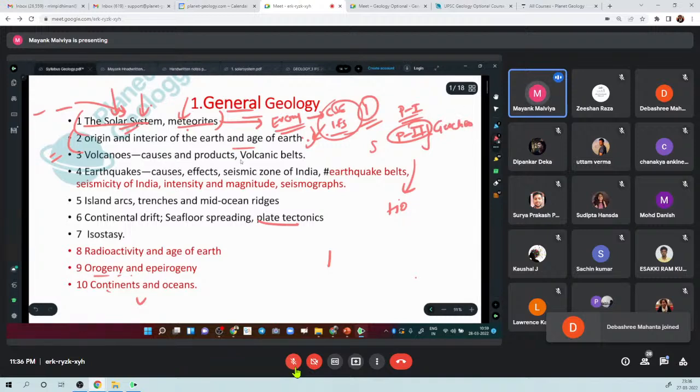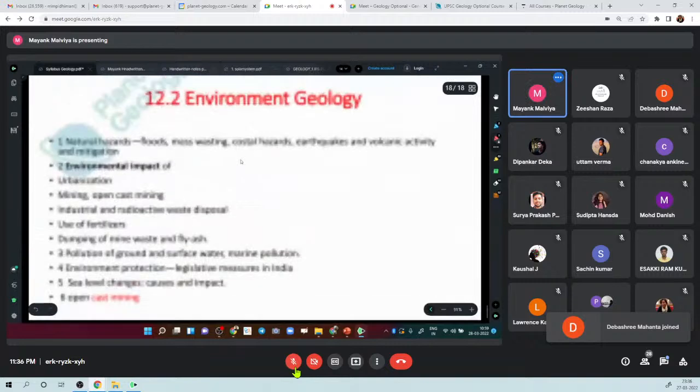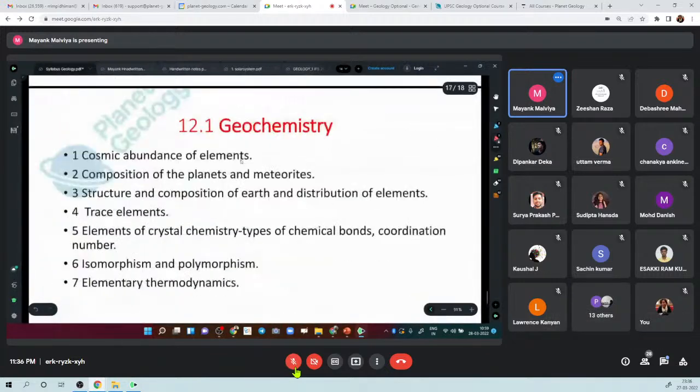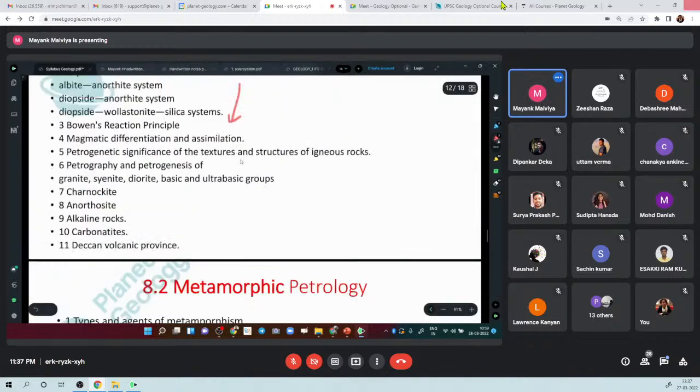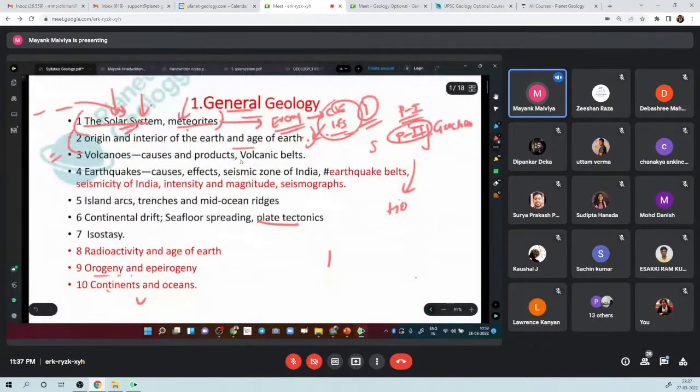Let's see the syllabus of geochemistry. See, here also the topic of meteorites is mentioned. That is why this topic is very, very important, and they ask about meteorites almost every year. So we'll do it in good detail.